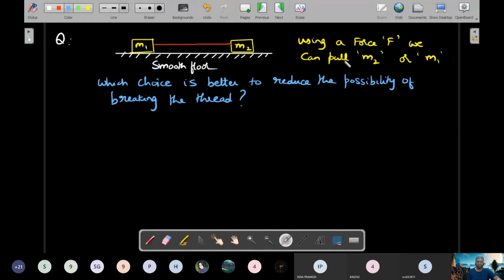Why left or right? Because the word pull is used. So pull towards the right for M2 and pull towards the left for M1, so the thread remains taut. Which choice is better depends on what condition you should write.